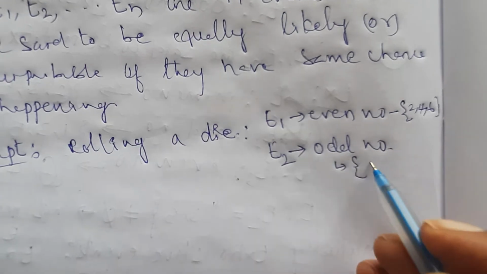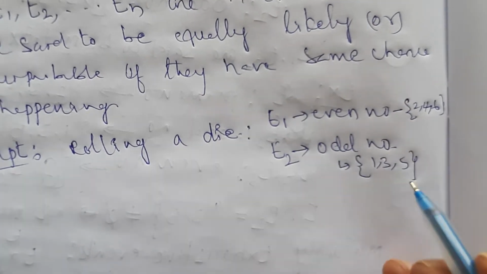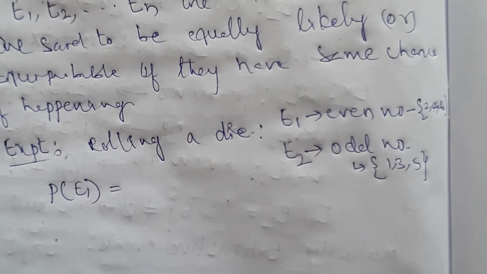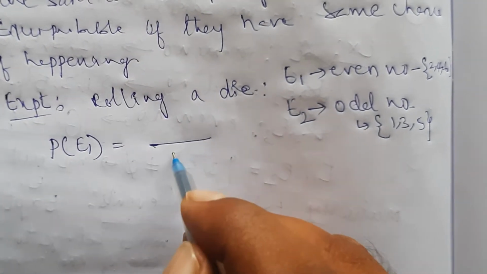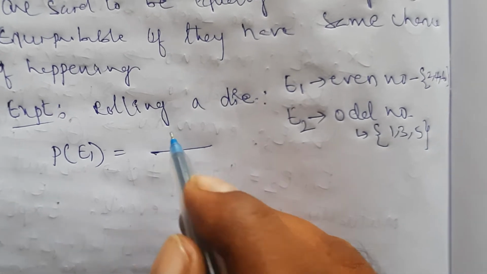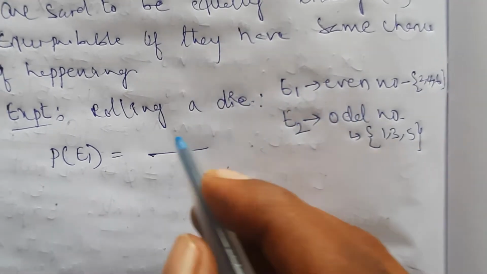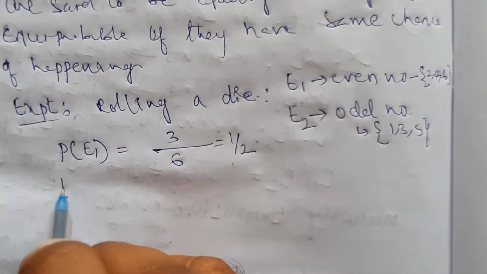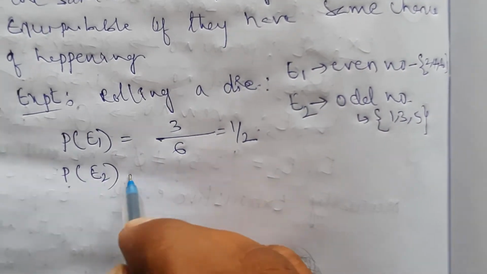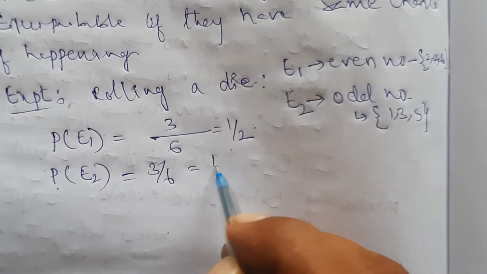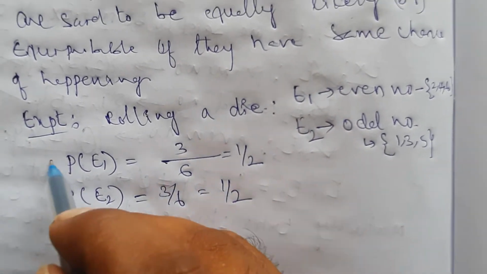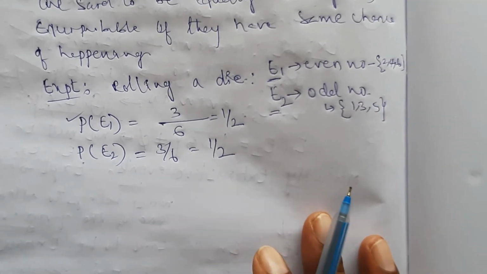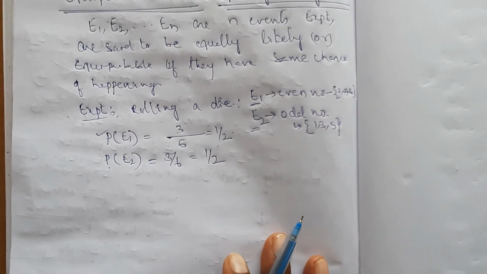Odd number, the possible cases are 1, 3, 5. Then what is the probability of event E1? Probability means what is the formula? Total cases in the denominator, favorable cases in the numerator. How many favorable cases here? 2, 4, 6 means 3 cases out of 6, so 1 by 2. Similarly, the probability of E2 is also 3 by 6, which is equal to 1 by 2. So these two events E1, E2 are equally likely or equiprobable events.